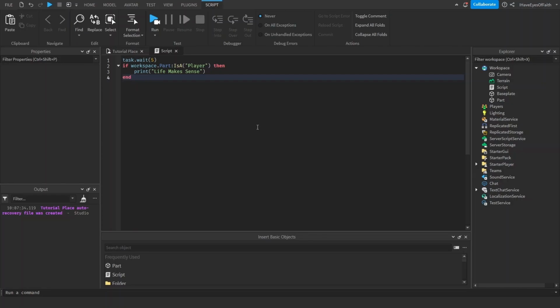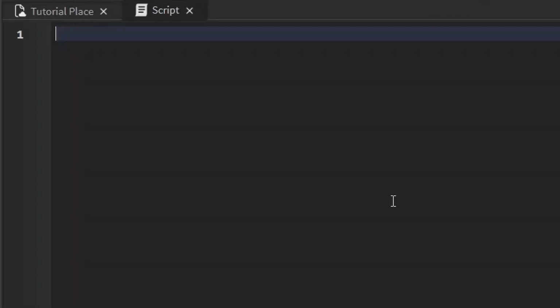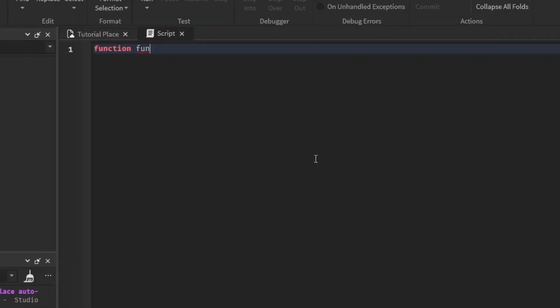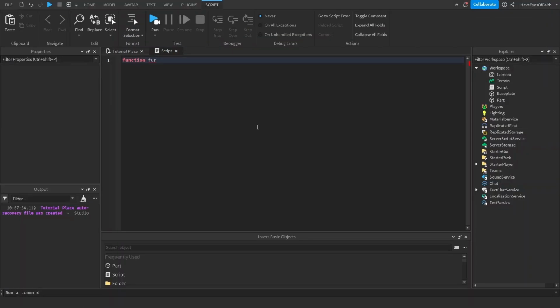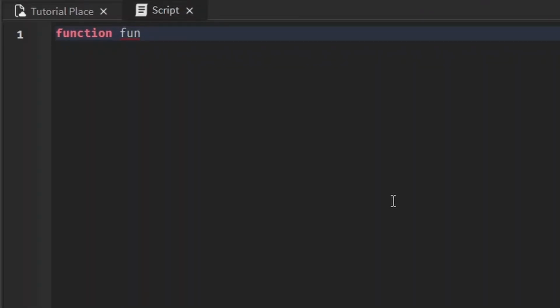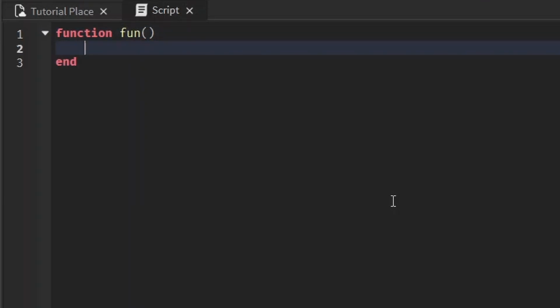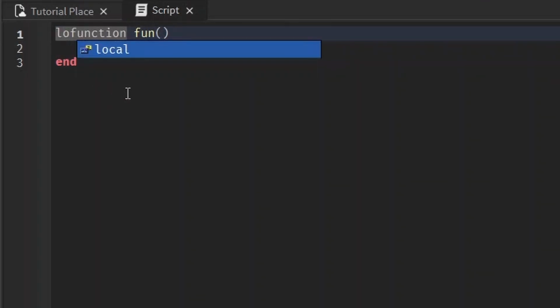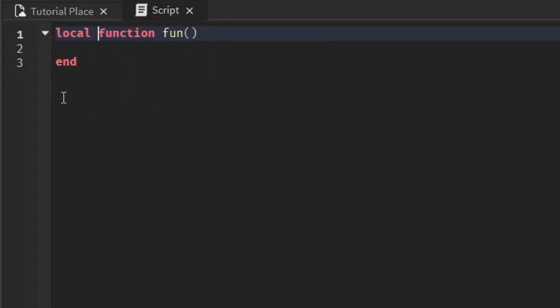I'll show you how to define a function first. To define a function, we can just write function, and then write the name of the function. In this case, we can name it fun. Short for function, not fun. You're not having fun here, we're learning. And then you follow by two parentheses, and then we press enter to end the block. The name can be whatever you want. I just named it fun, but it should be in camel case, like variable names. And speaking of variables, you can also make it local, and this works the same way as a local variable. You can only use it in the same block that it's in. You can't use it outside of that block.